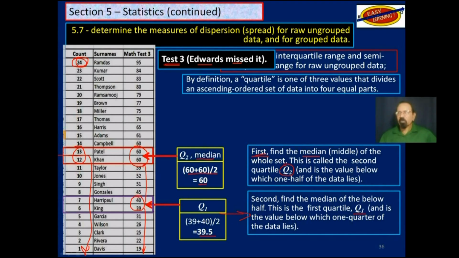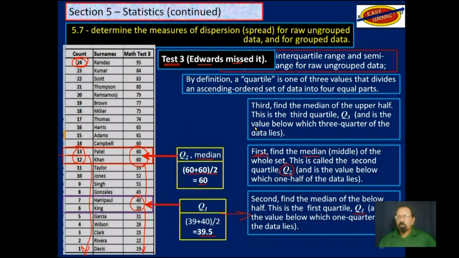That's Q1. Thirdly, we will find Q3. We follow the same procedure. From 13 here, going up to 24, we have 12 values. So obviously, two of them will be in the middle, these two here. We will find the median of that, add those two, divide by 2, and you get 76.